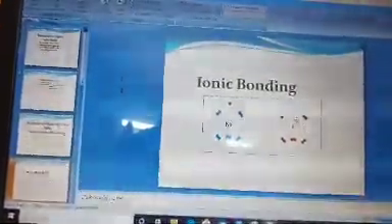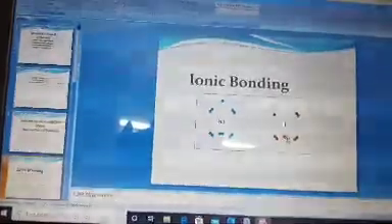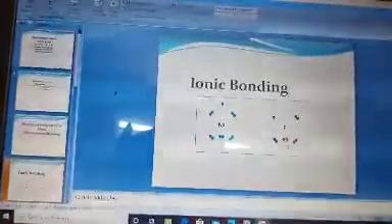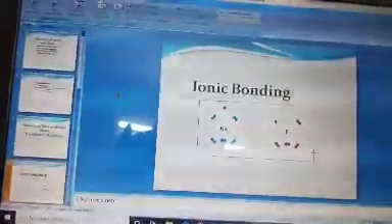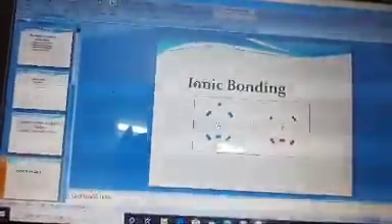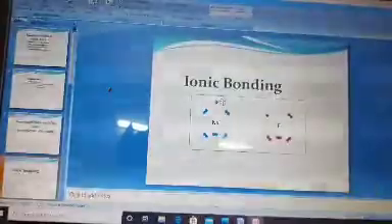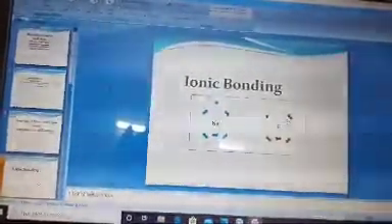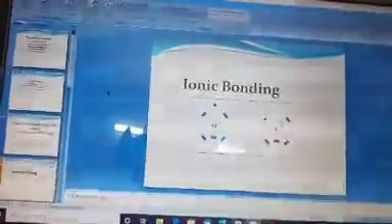Similarly, I have taken another element, fluorine. Fluorine, how many electrons are present? A total of 9 electrons are present. So in the K shell there are 2 electrons and the L shell contains a total of 7 electrons. This means sodium needs to lose 1 electron and fluorine needs 1 electron to get more stability.